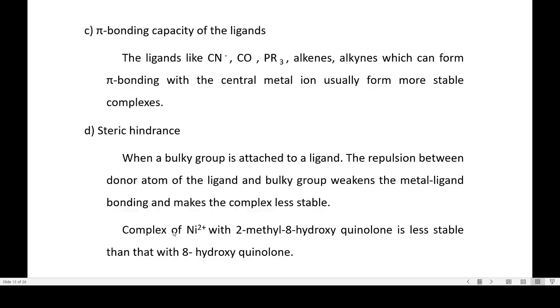For example, the complex of nickel ion with 2-methyl-8-hydroxyquinoline is less stable compared with that of the complex formed with 8-hydroxyquinoline. So in this, an additional methyl group is there. So due to steric hindrance, this complex will be less stable compared to the complex formed with only 8-hydroxyquinoline.